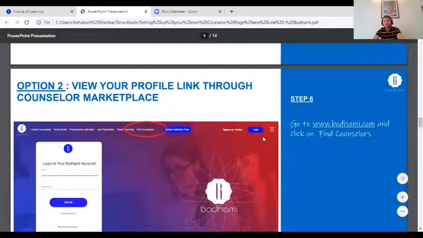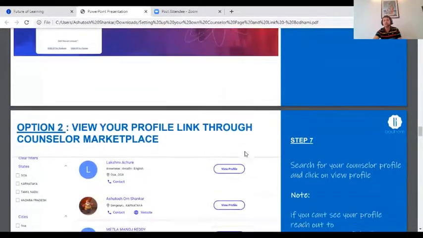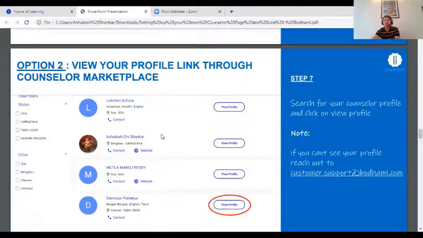So on the Bodhami's website, there's a Find Counselors link. If you are using a mobile, then you click on this hamburger menu. On the extreme right hand side, you see this hamburger menu. There are three lines. You click on that, then you see the Find Expert Counselor page. You click on that and you go to the Find Expert Counselor page, and you'll see the names of the counselors there.